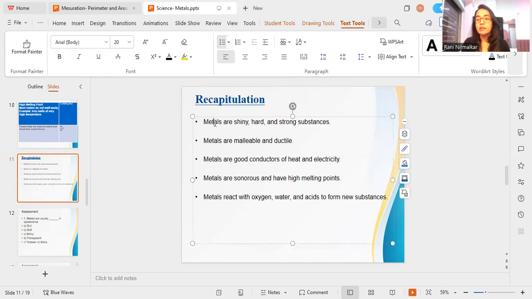In short, we can summarize that metals are generally shiny, hard, and strong substances. Metals are malleable and ductile. Malleable, as I told you, means that on beating or striking, they can turn into a thin sheet. So we can make a thin sheet of metal by striking on them. Metals are good conductors of heat and electricity. Metals are sonorous and have high melting points. Metals react with oxygen, water, and acids. So metal is a reactive substance also.